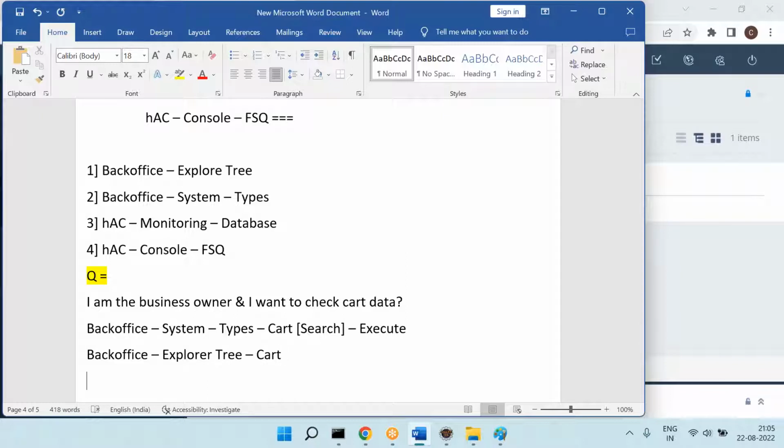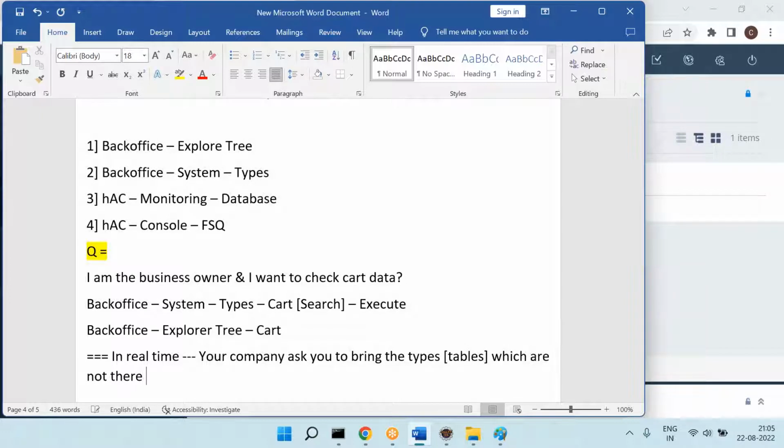So sometimes what happens in real time, can you please understand this, your company may ask you to bring the types, in brackets tables, which are not there in exploratory, into exploratory.